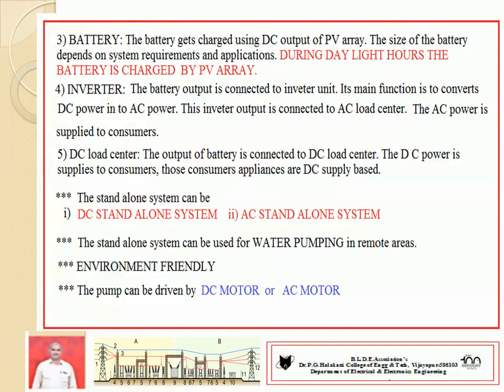Hence, it is one of the environment friendly renewable energy sources. In some applications we can use this very successfully. It is already used for pumping of water either by AC pumping motor or DC pumping motor.